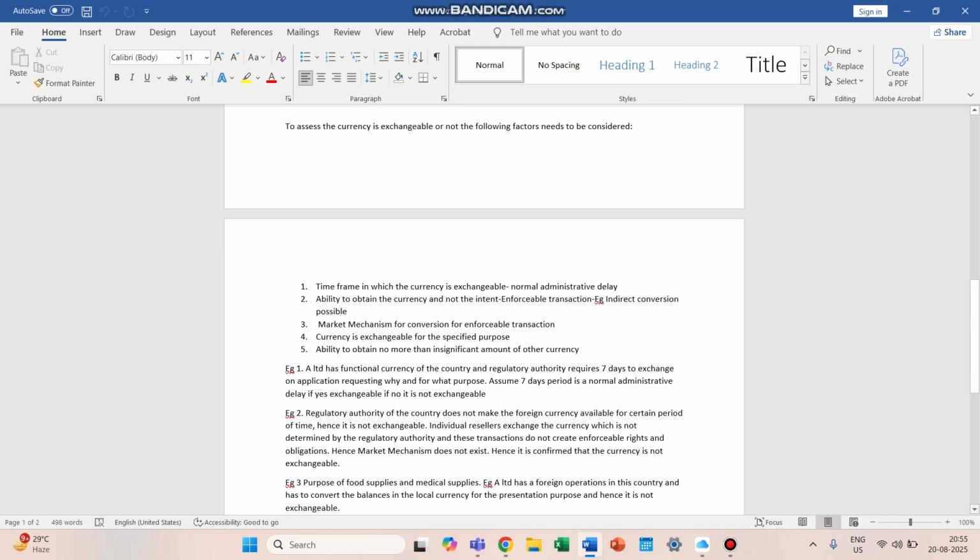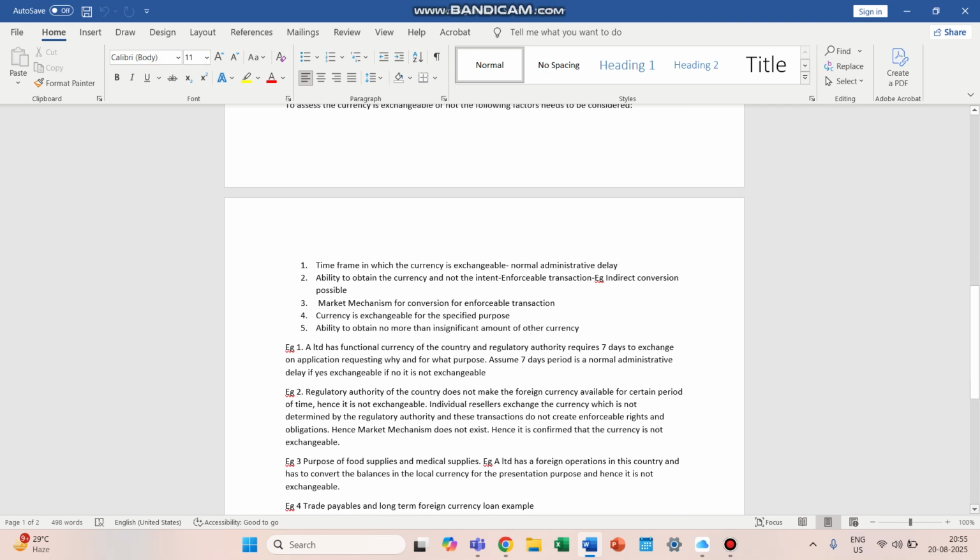Purpose of the exchange. Let's say for example the currency is exchangeable for food supplies and medical supplies, and A Limited has an extension in this country. It is a foreign entity, an extension of the foreign operations, and the balances of the foreign operations are to be converted into the functional currency of A Limited.